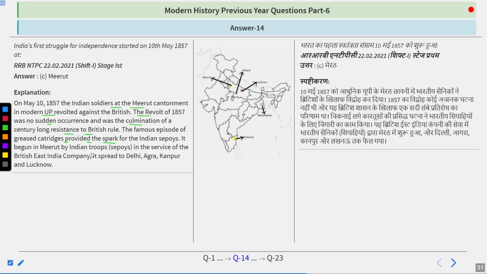It spread to Delhi, Agra, Kanpur, and Lucknow. So, particularly after Mangal Pandey was hanged, the Indian sepoy battalions in the British Army at that time started revolting. The first mutiny started in Meerut. While in Meerut, the native infantries started killing the soldiers of the British army, and they also looted the armory. The very next day, they reached Delhi, and they declared Bahadur Shah Zafar as the leader of their revolt under the regency of Bakht Khan. And all this was started from Meerut.